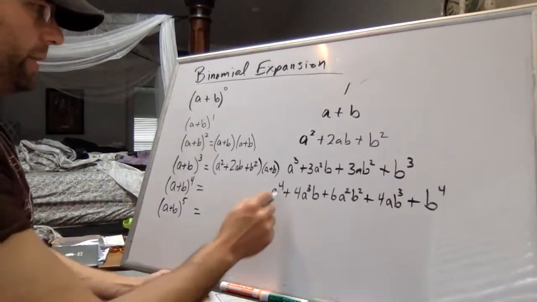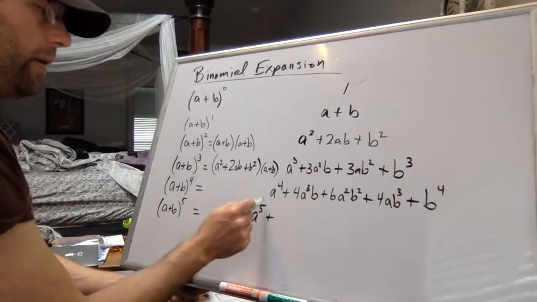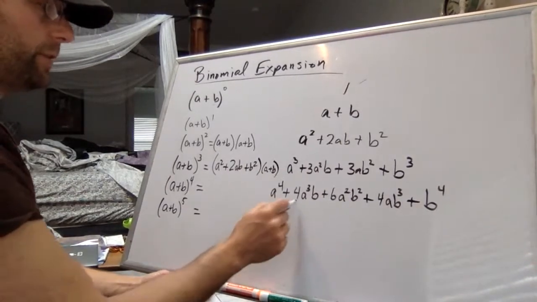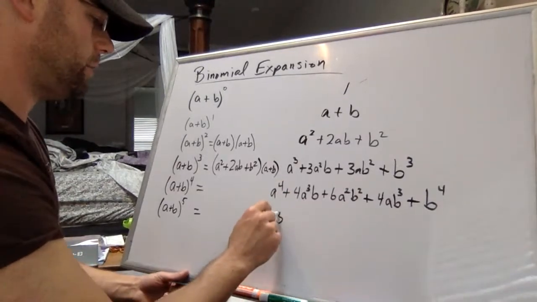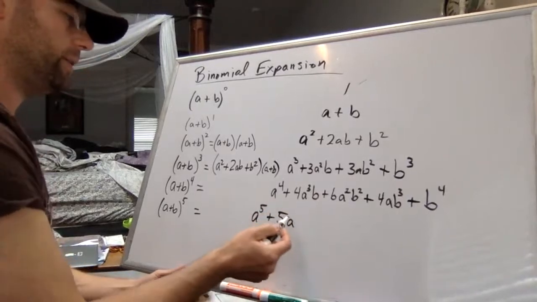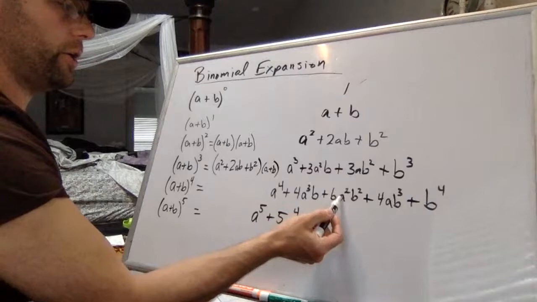Well, as expected, you can see the pattern here. It's going to be a to the fifth, and that power ends up showing up as the next coefficient. The coefficient is the number in front of a term, so it actually is going to be 5, and then, yep, you're seeing it. It's a to the fourth; you can see the powers on the a go down by 1